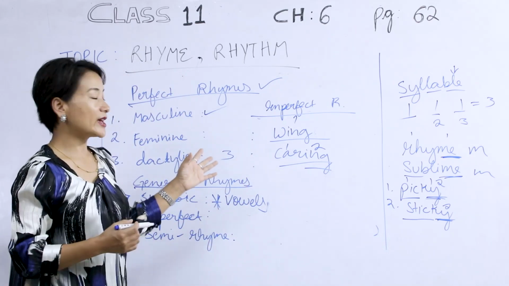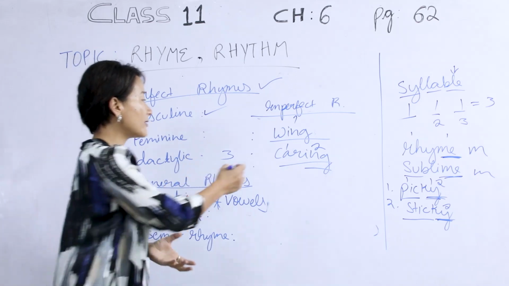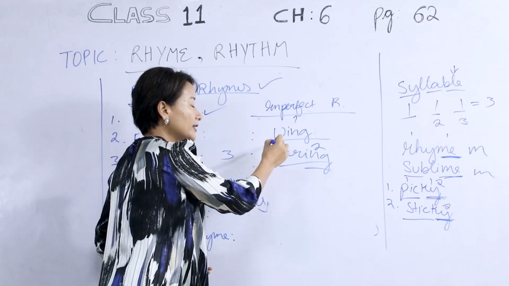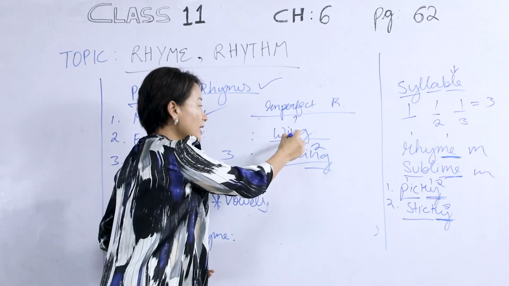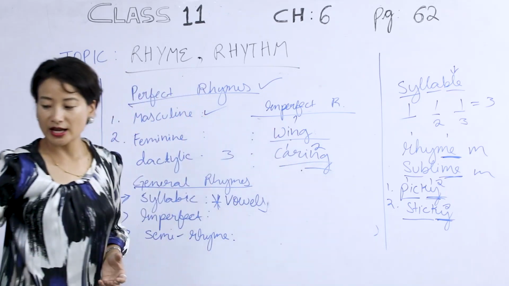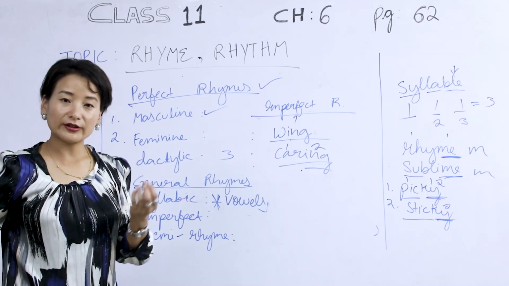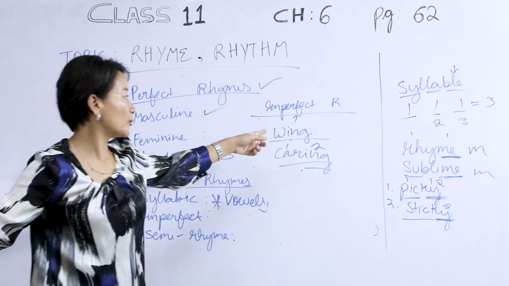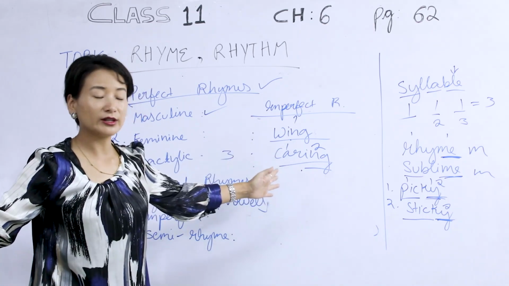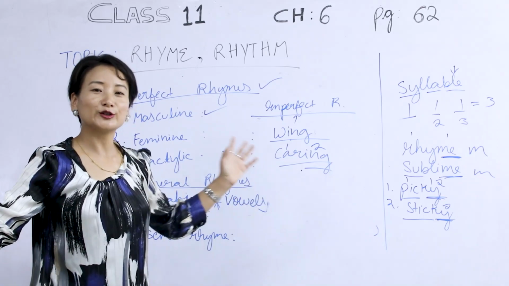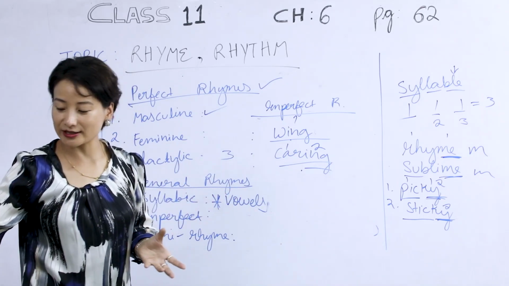So the stressed and unstressed, carrying wing, if you put it together that way, one is stressed and the other one is unstressed. So that is what we have under imperfect rhyme. The first one is stressed, wing, and carrying. You don't have to say carrying, you don't stress it in that way. So that is the difference there.